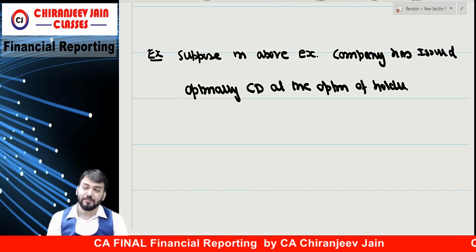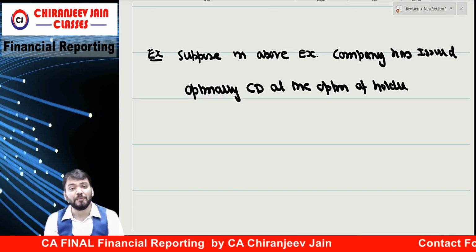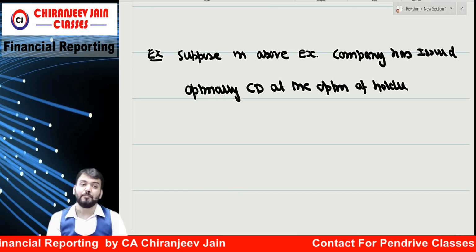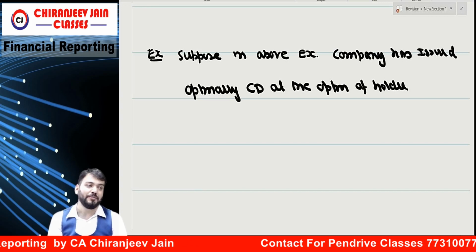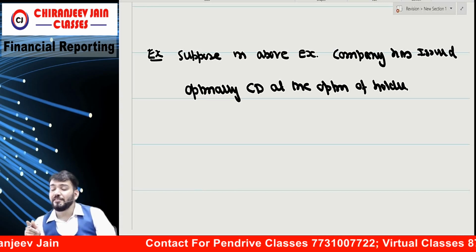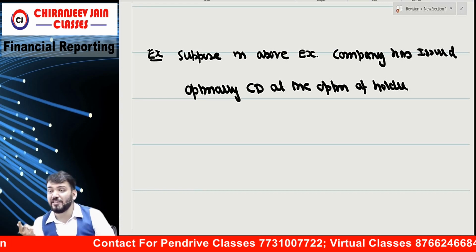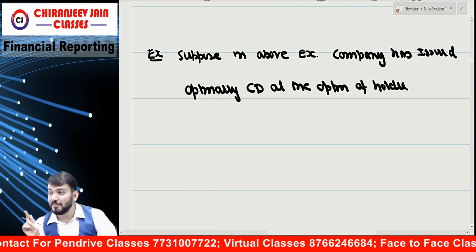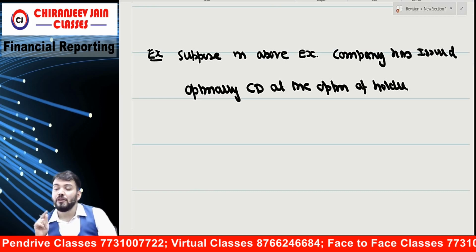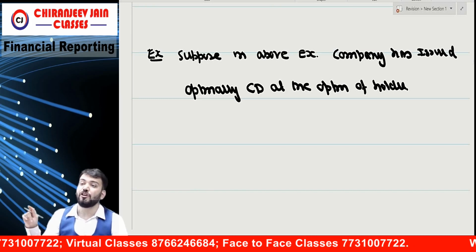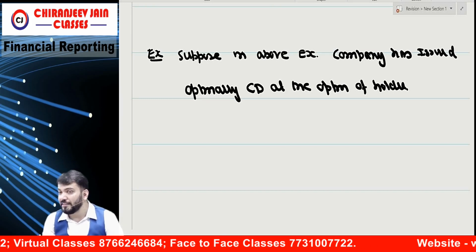Now I have given you what? In the first question it was compulsory convertible debenture. Now it becomes optionally convertible debenture at the option of holder. It means the conversion or redemption is dependent on contingencies, and that contingency will be dependent on the outcome of circumstances which is not beyond the control of entity.